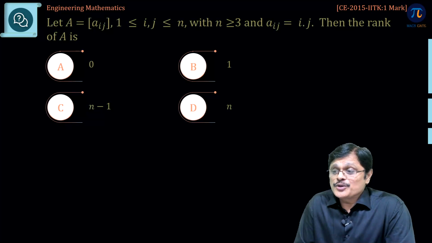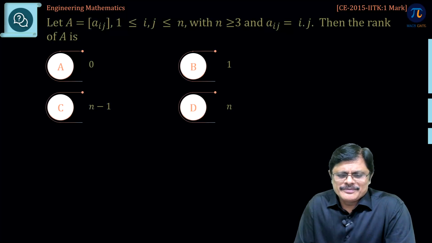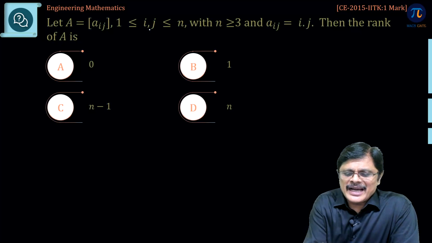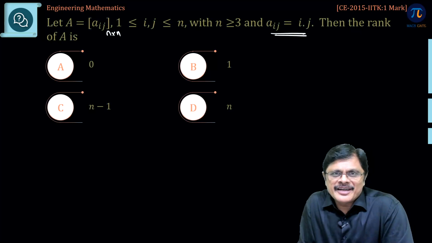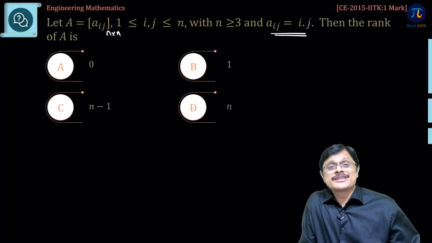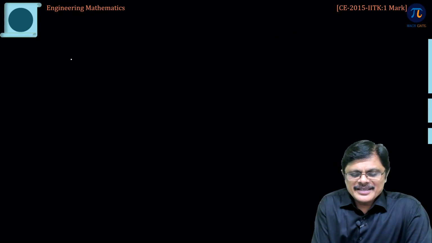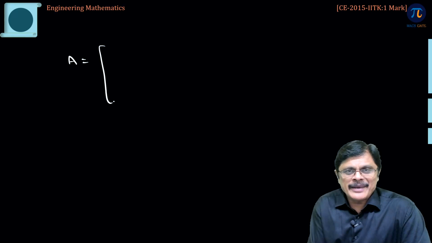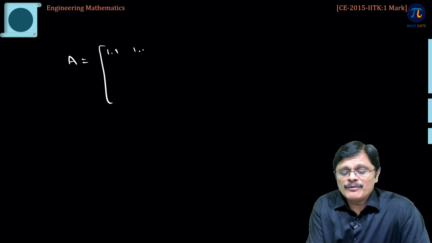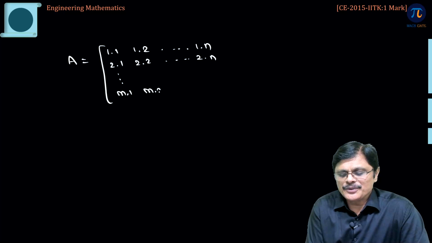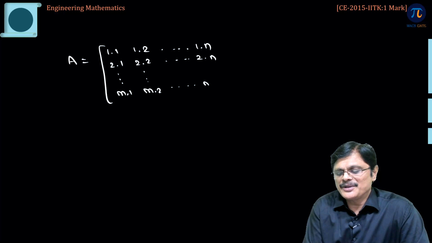This is a wonderful question, 1 mark question, simple question. A is an n by n matrix because i, j varies up to n. Now, look here how Aij is defined. Aij is defined as i into j. What is the rank of A? According to the definition, it is an m by n matrix. Aij is equal to i into j. So, you get 1 into 1, 1 into 2 and so on, 1 into n, 2 into 1, 2 into 2 and so on, 2 into n. Continuing this, you get m into 1, m into 2 and so on, m into n.